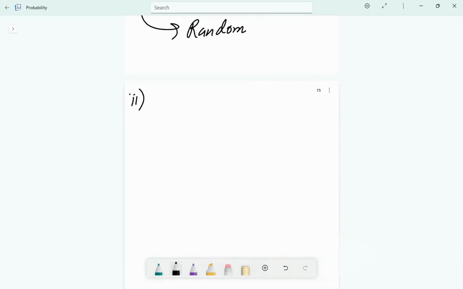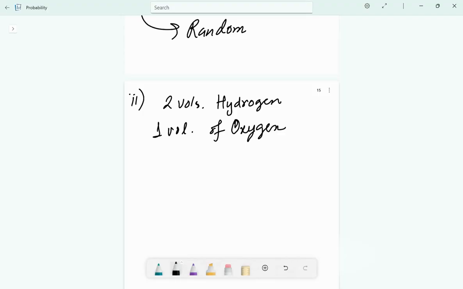Now let's take another example, which will again be our second type. Reacting two volumes of hydrogen with one volume of oxygen. Is this an experiment? Of course, that is an experiment if we consider it like reacting two volumes of hydrogen with one volume of oxygen for all the students in a class. If every student needs to repeat this experiment, then this is an experiment. Now, what is this? This is a deterministic experiment. Why? Because we know the outcome. We know that the outcome will be H2O, water. So these are the two types of experiments.